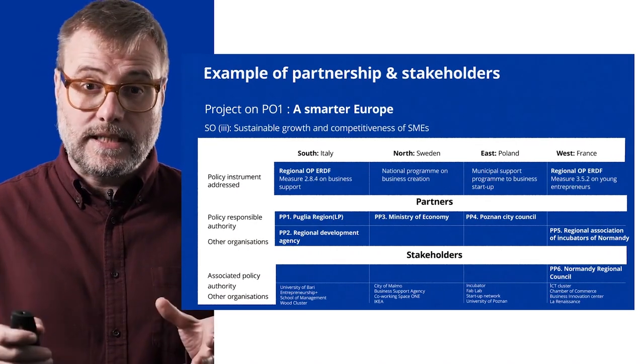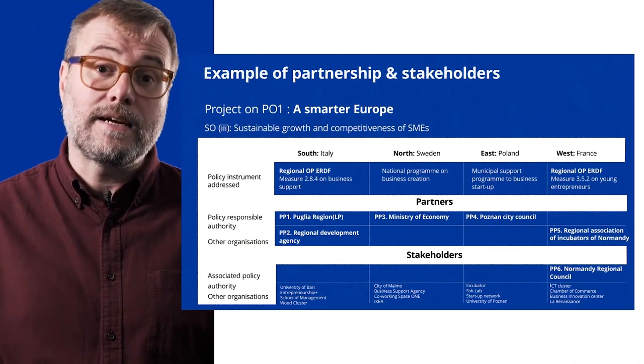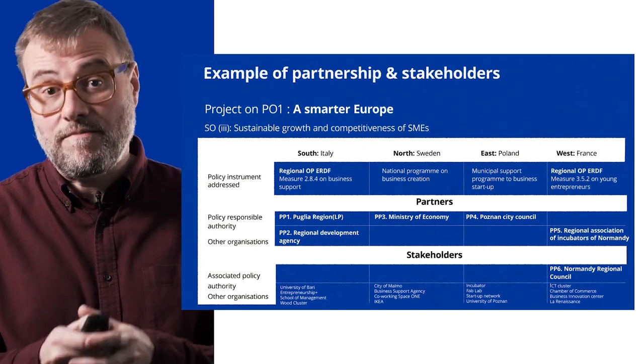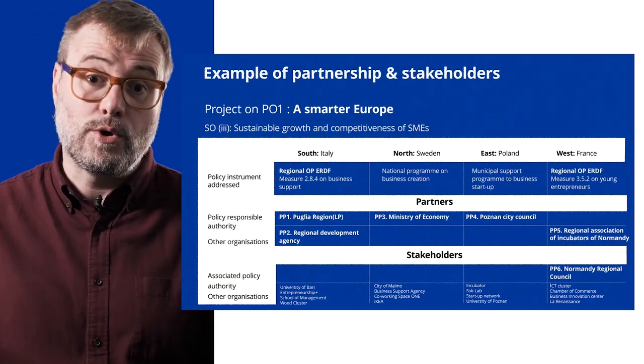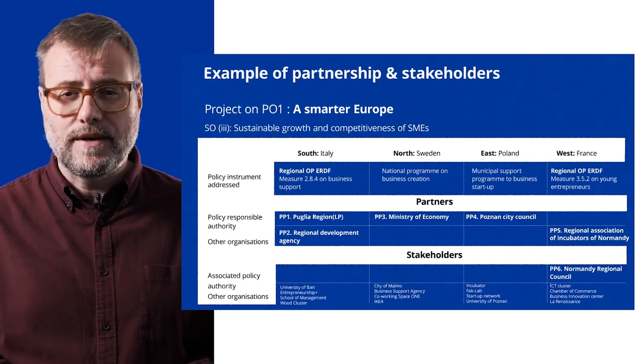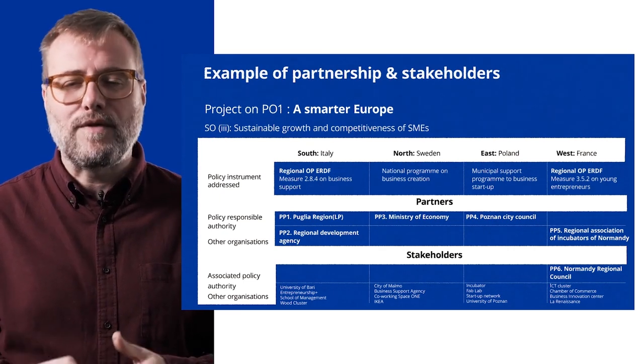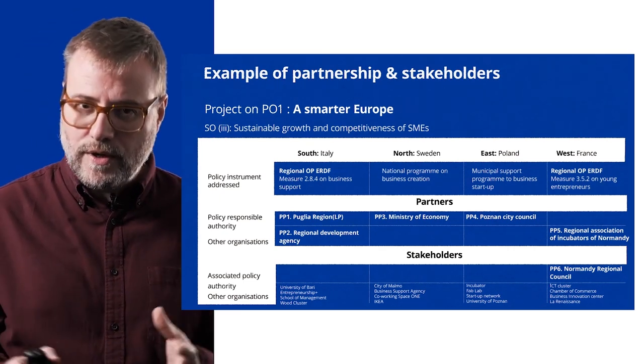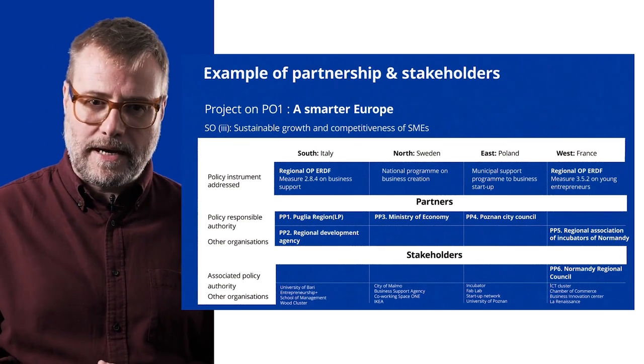So as you can see, it matches the eligibility criteria that we have to have partners involved from the 4 geographical areas. We have Italy from the south, Sweden from the north, Poland from the east, and France from the west. So the 4 areas are included in the partnership.